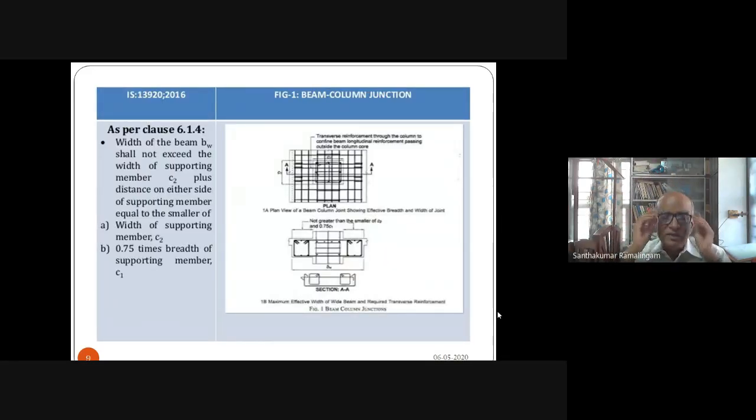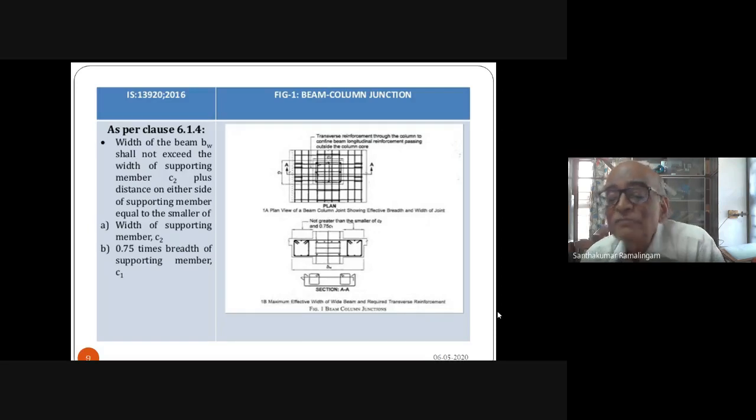Now, one very ticklish issue that we have to answer is, should the width of the beam always be less than the width of the column? It is preferable to have the width of the beam less than the width of the column, but it may not always be possible.